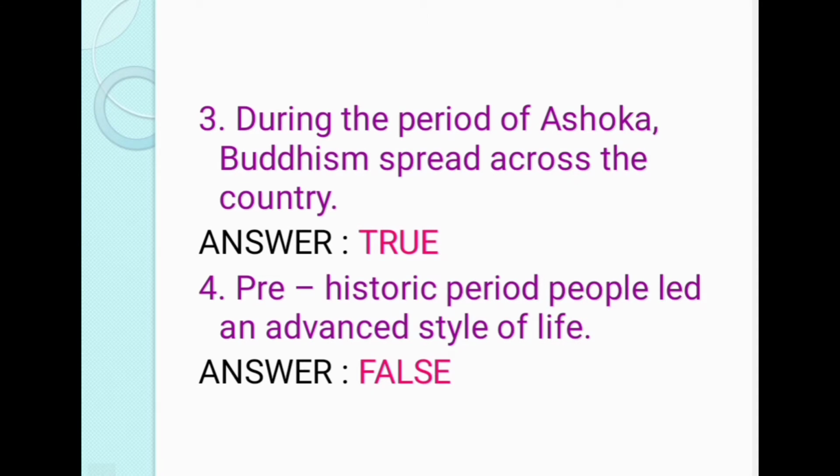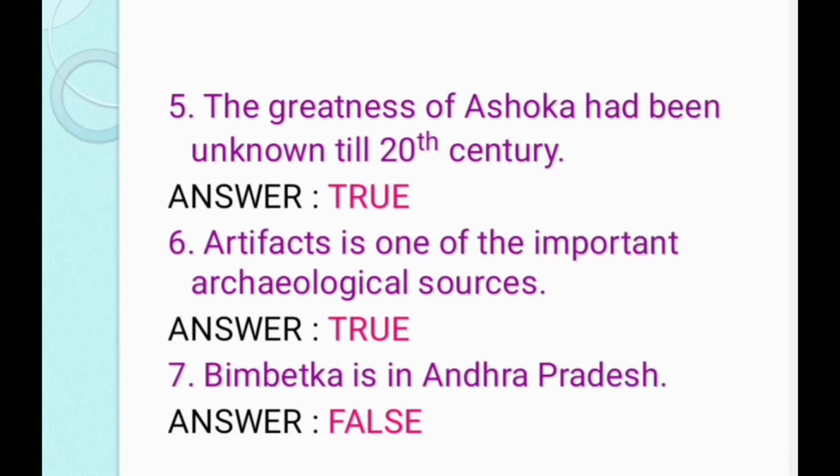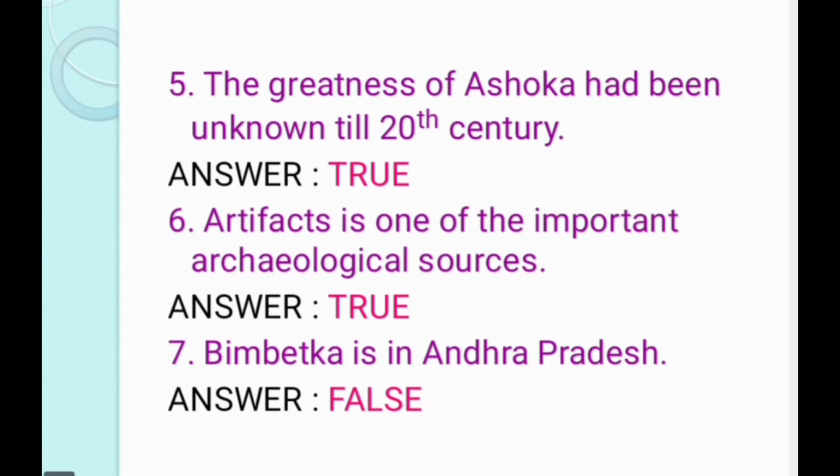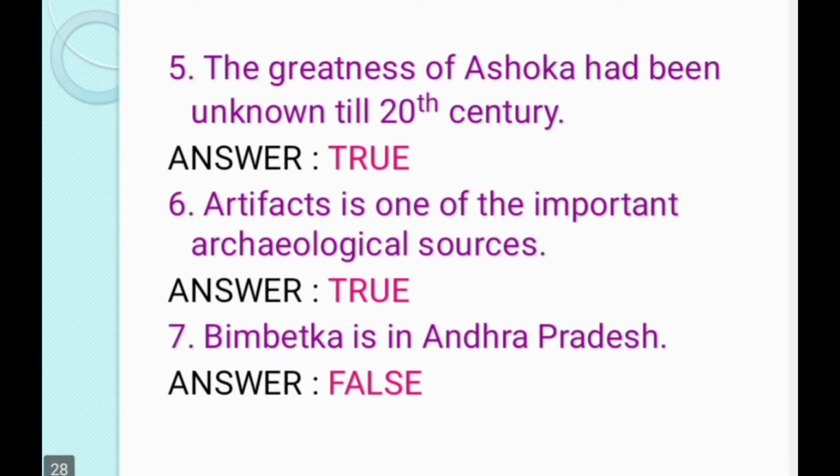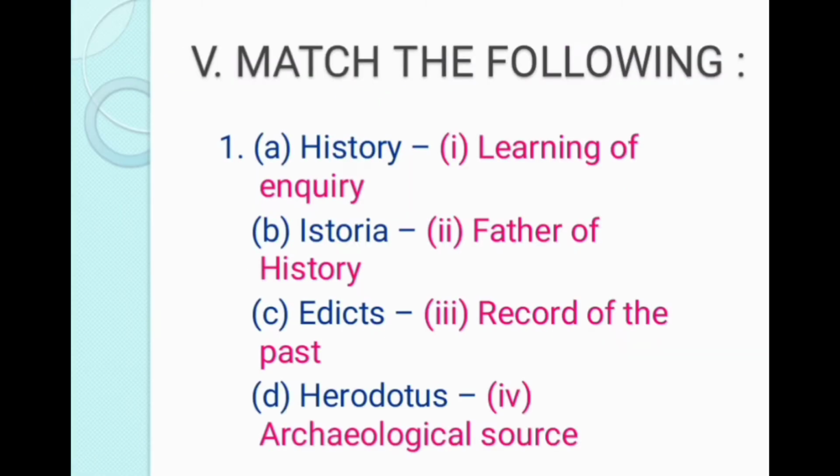The third question is: During the period of Ashoka, Buddhism spread across the country. The answer is true. The fourth question is: Prehistoric period people led an advanced style of life. The answer is false. The fifth question is: The greatness of Ashoka had been unknown till 20th century. The answer is true. The sixth question is: Artifacts is one of the important archaeological sources. The answer is true. The seventh question is: Bhimbetka is in Andhra Pradesh. The answer is false.